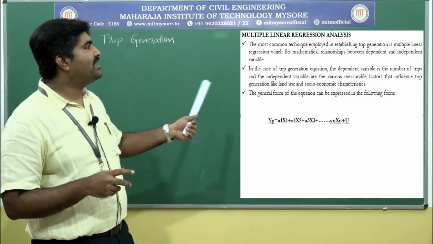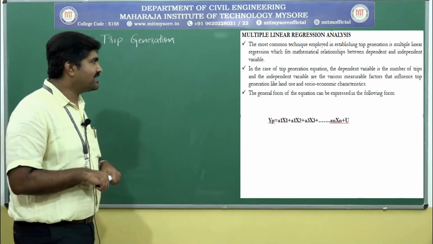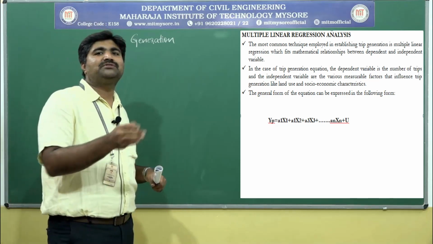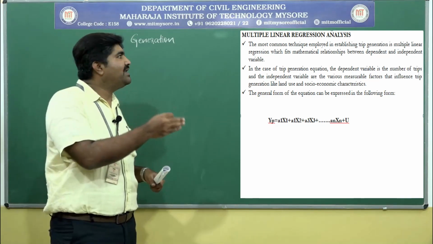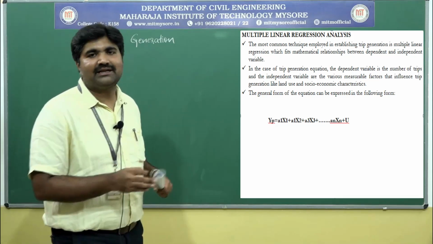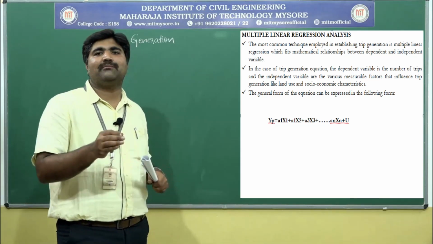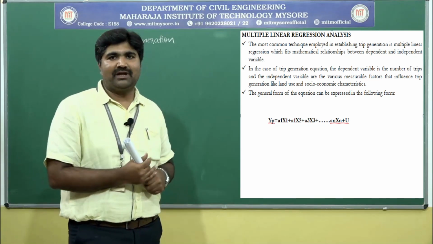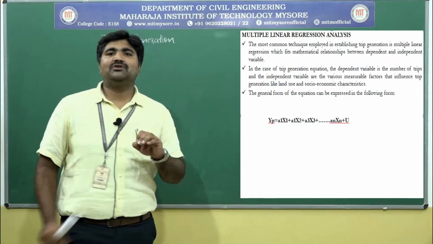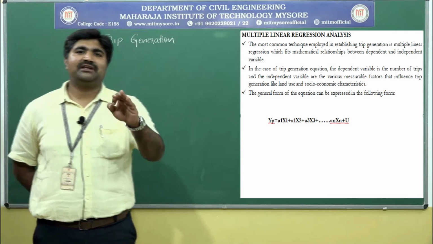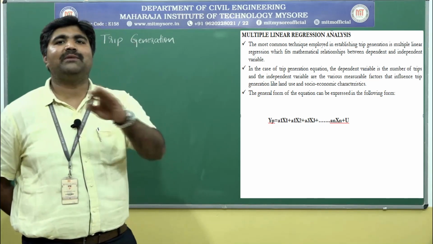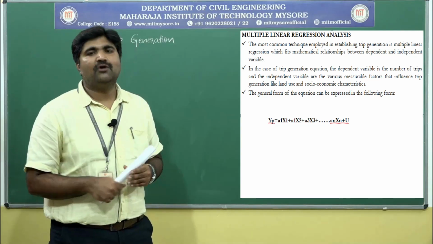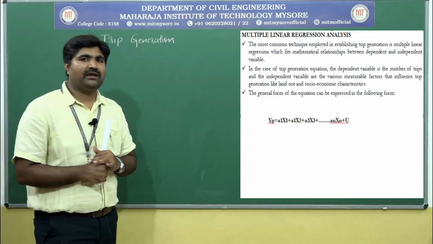Next topic, that is the multilinear regression analysis technique. This is the most common technique employed in establishing the trip generation equation. This technique will be used to fit the mathematical relationship between the dependent and independent variable. What do you mean by dependent and independent variable?